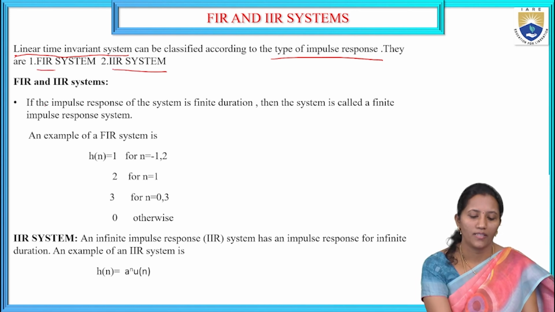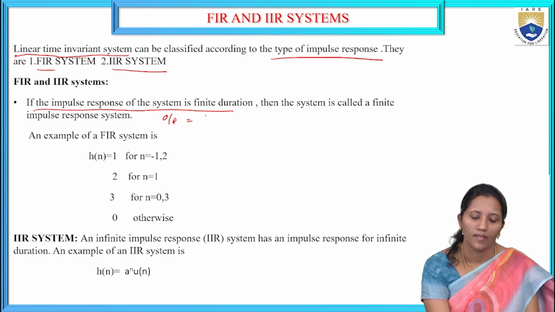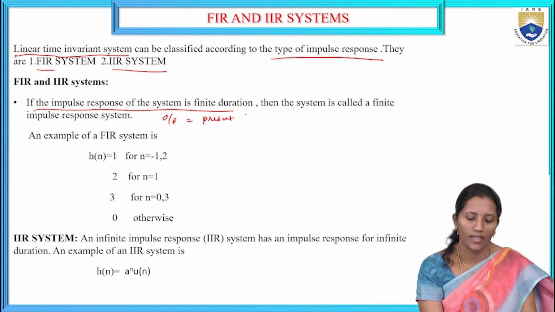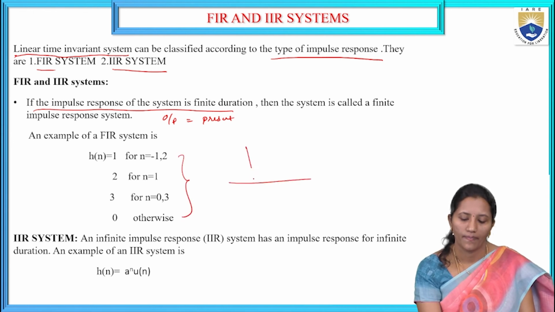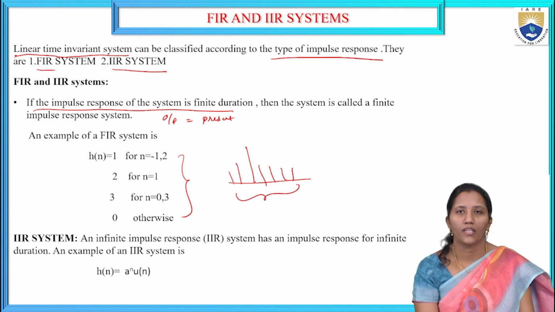An FIR system is one where, if the impulse response of the system is of finite duration, the system is called an FIR system. Here the output depends on present input values. For example, h of n equals 1, 2, 3 for n equals minus 1, 0, 1, 2. So the impulse response is of finite duration, and then the system is called an FIR system.